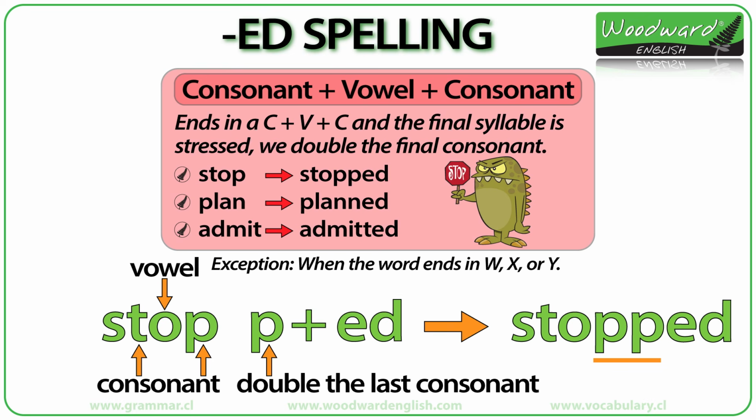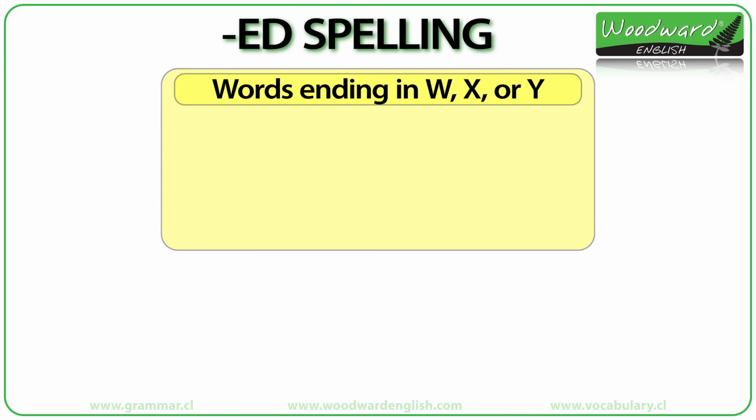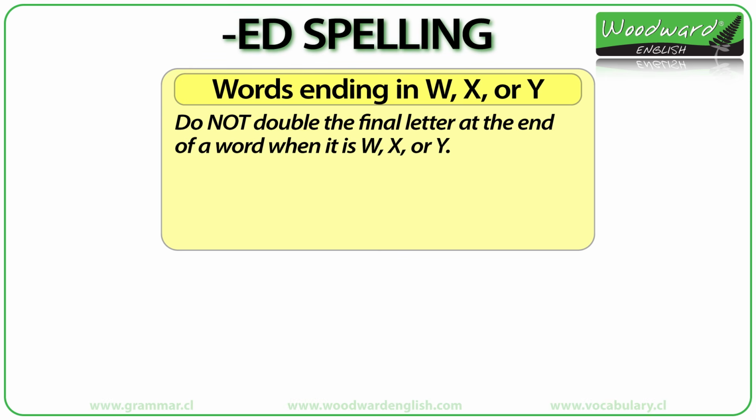There is an exception to this rule. We don't double the final consonant when it is W, X, or Y. Let's look at what happens in this case. Words ending in W, X, or Y. We do not double that final letter at the end of a word when it is W, X, or Y. We just add ED to the end.